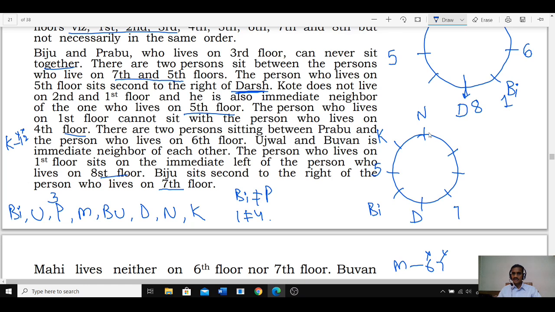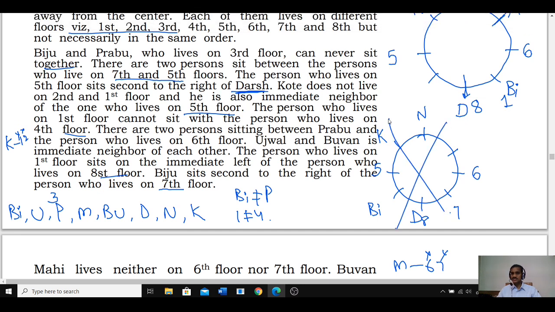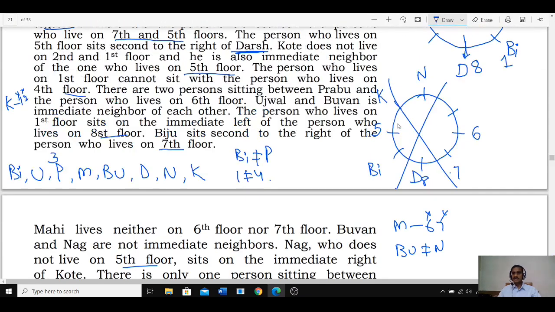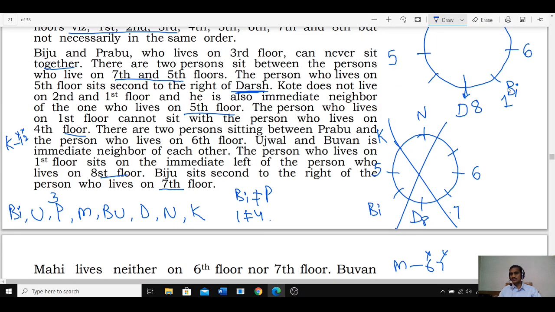Take here: Nag is here, so the 6th floor is here. With the 6th floor here, between the 6th and 8th floor there must be exactly one. If the 8th floor is here, then the 1st floor here is not possible, and the second case is completely ruled out. So we are left with only this case. Done? And next one, that person can never be thus, and that person cannot be thus. Okay?